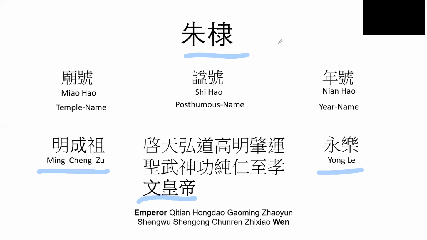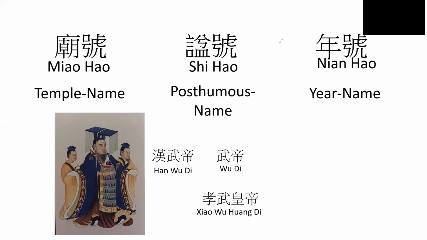So now that we've looked at some examples, let's also look into three pretty important aspects about these different names. One we already mentioned before, and that's that only 年号 is given to the emperor during his reign. Both the 庙号, the temple name, and 谥号, posthumous name, are only given to the emperor after he's already dead. And they're usually given in honor and respect for that previous emperor by that later generation. So let's look at a second aspect.